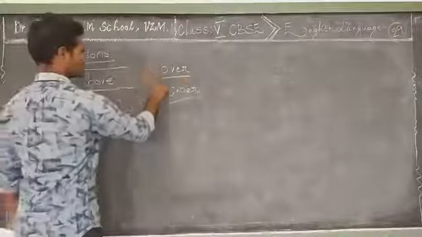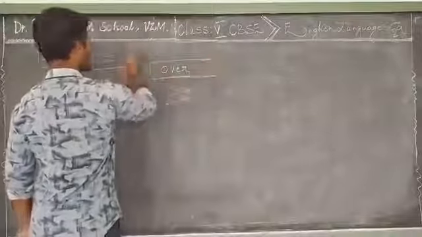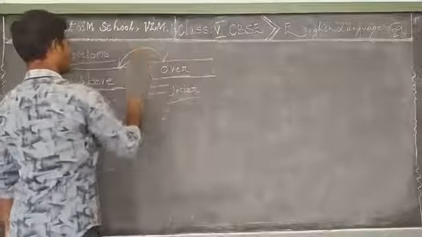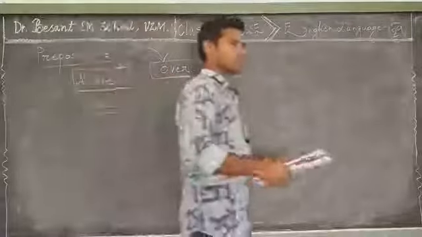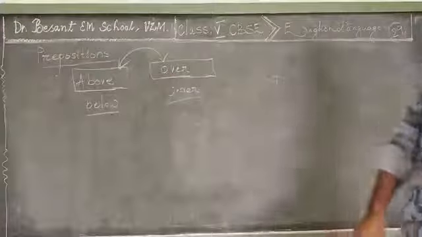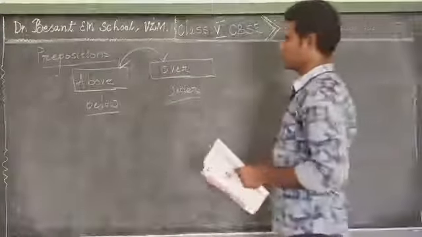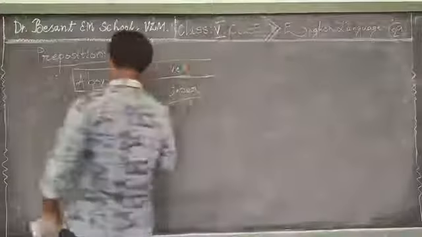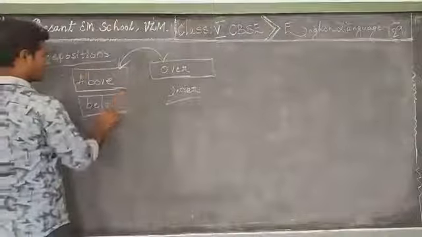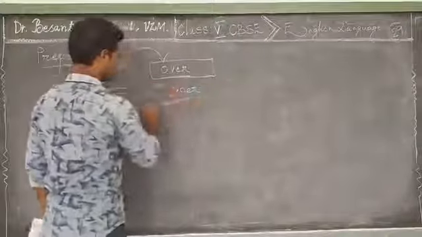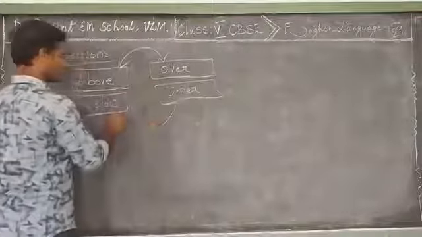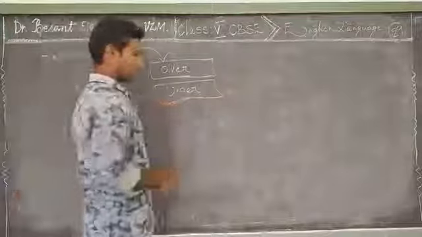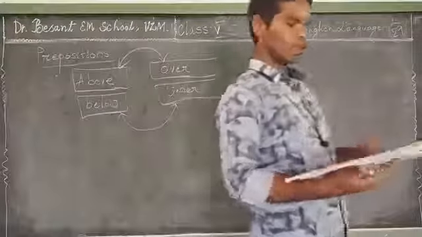How are these two related to each other, or what is the difference in their usage? Where do we use above? Where do we use over? Where do we use below? Where do we use under? What is the connection between the two, or any difference? Let us find out now.